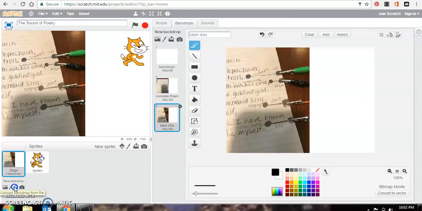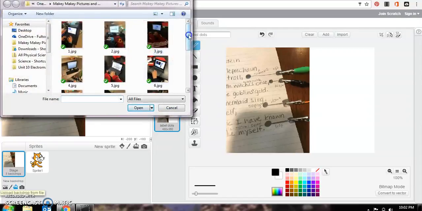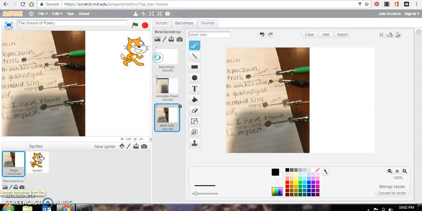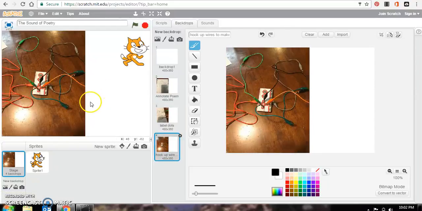And let me show you another picture of what the MakeyMakey looks like with all the wires plugged in. So right here is my D-pad, and I have green plugged into the top, or I guess light green, and then I have dark green plugged into the left, black plugged into the right, and orange plugged into the bottom.